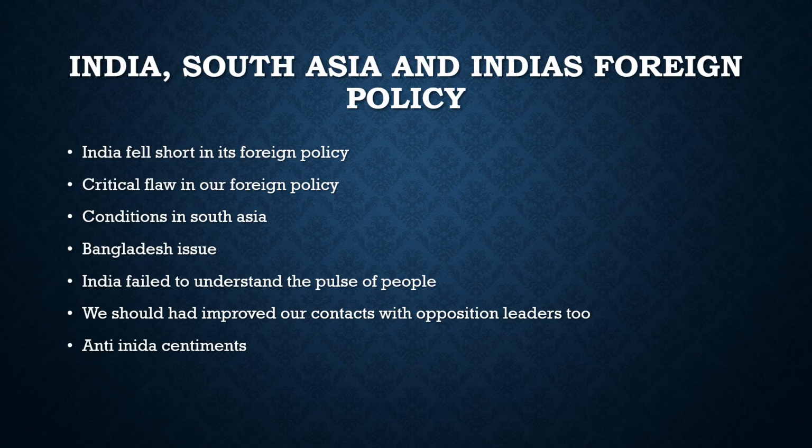Either India underestimated the power of the military in Myanmar, or they were very much aware of that but did not do anything. Either there was some intelligence issue from India's side, or India did not work with the opposition there, with the people who are fighting for their rights there. India did not work with them. So there are some issues which are definitely there, that India is falling short in this.